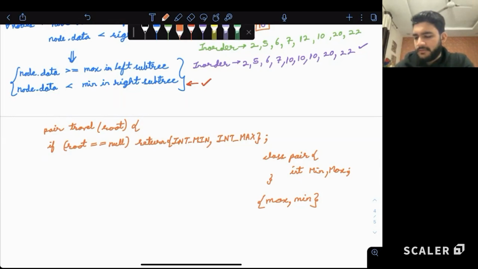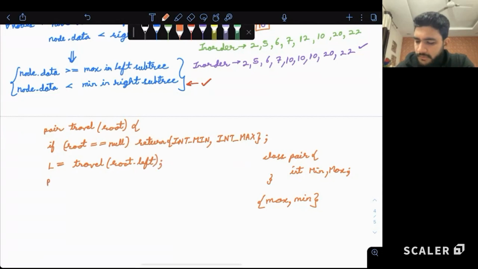So then let's calculate for the left subtree. travel(root.left). For the right subtree, travel(root.right).